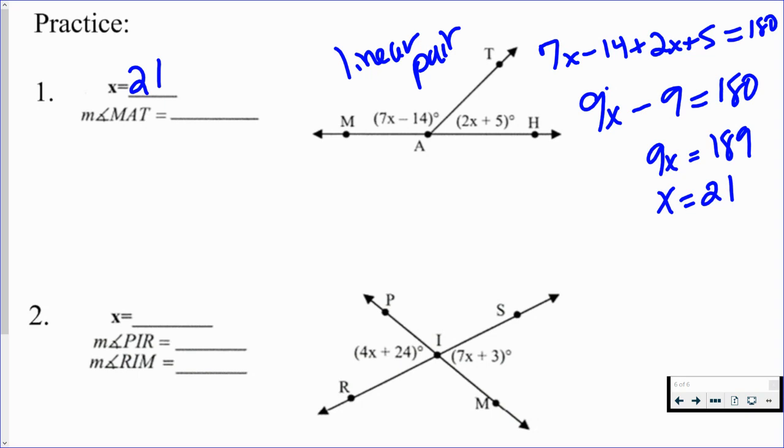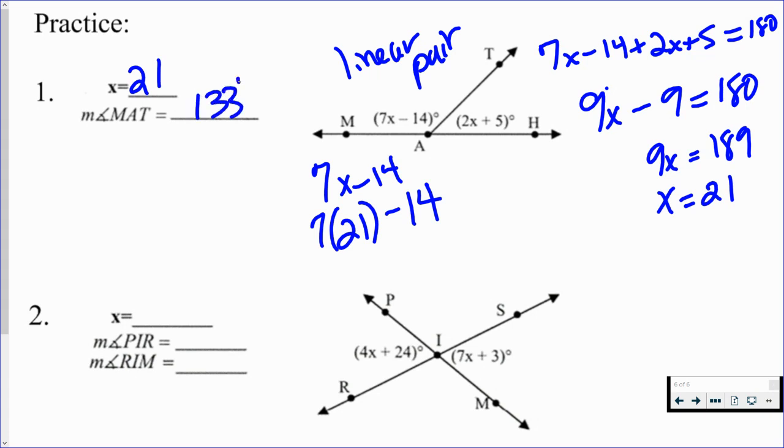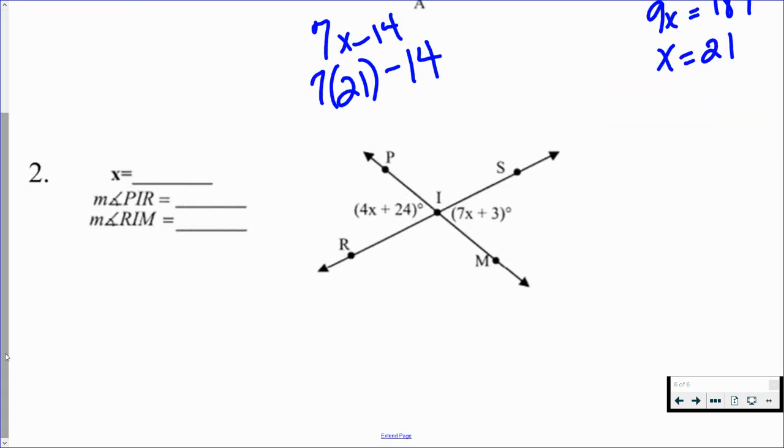Now it also wants us to find the measure of angle MAT. Notice that MAT was 7x minus 14. So we need to plug back in. We need to do 7 times 21 and subtract 14 from that. Okay, 7 times 21 would be 147, minus 14 would give us 133 degrees. So notice on that one, we had to do two pieces. We had to solve for the variable, and then we also had to plug it back in.